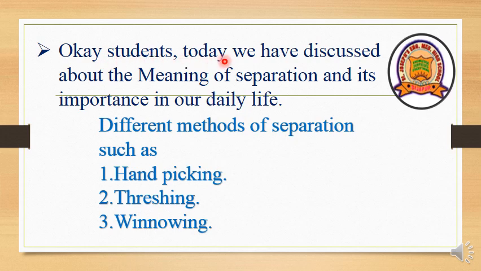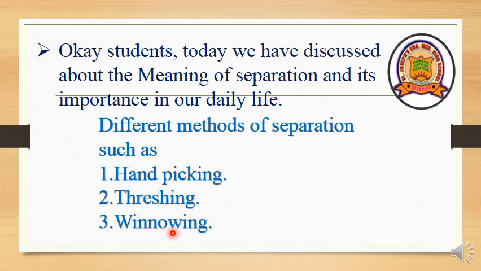Okay students, today we have discussed the meaning of separation and its importance in our life, and different methods of separation such as hand picking. Hand picking is a simple method which you can see every day in your home. This method can be done only if the mixture has larger particles, which can be seen clearly with our eyes. Then, threshing. Threshing is a method of separating grains by beating. If it is in large quantity, machines are also available to separate the grains from the stalk.